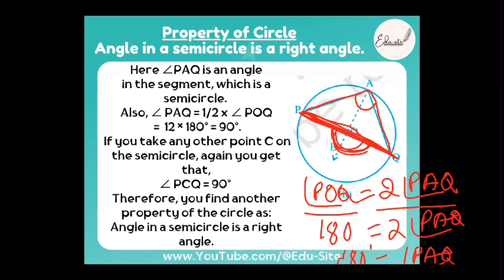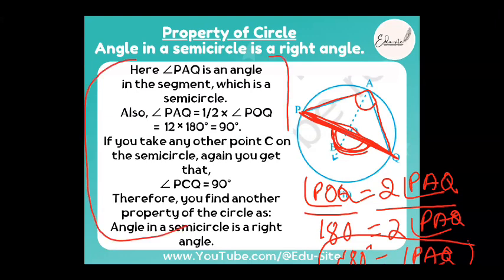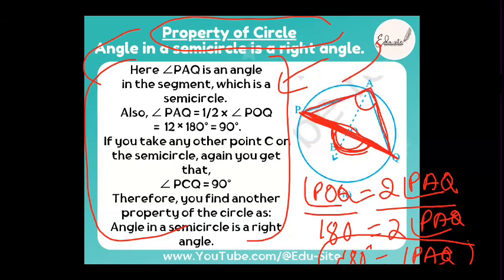This is not given in the textbook probably, but this property is given. You will be asked to prove this, beta. Please write it down if you want to write it down, okay? This is given somewhere near theorem number 7. This one unique property of the circle: the angle in the semicircle is a right angle. Always the angle subtended by the semicircle is a right angle. Fine, you just have to write 3 lines.